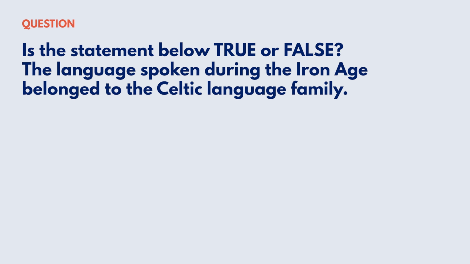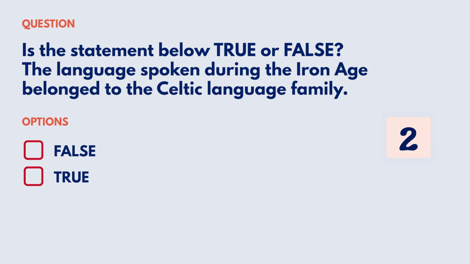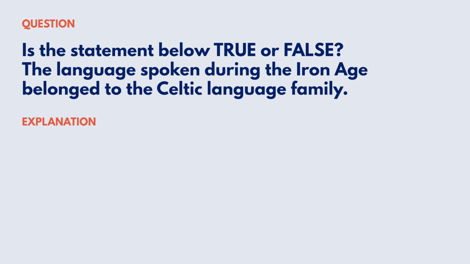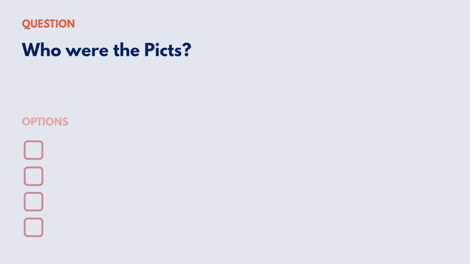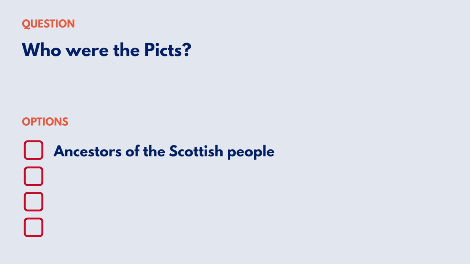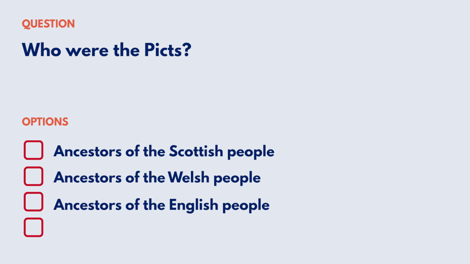The language spoken during the Iron Age belonged to the Celtic language family. Your options are: false, true. Correct answer, true. Explanation: the language they used was part of the Celtic language family. Who were the Picts? Your options are: ancestors of the Scottish people, ancestors of the Welsh people, ancestors of the English people, ancestors of the Irish people.